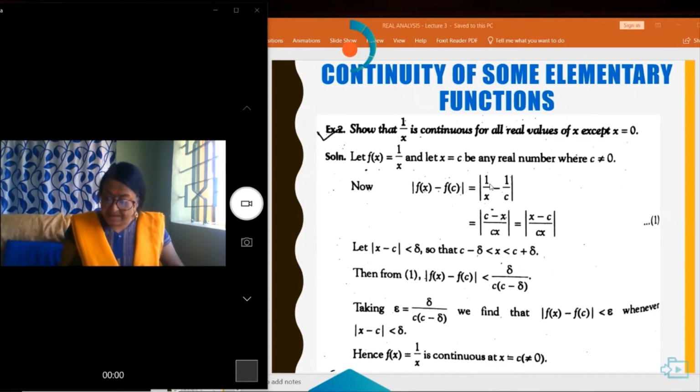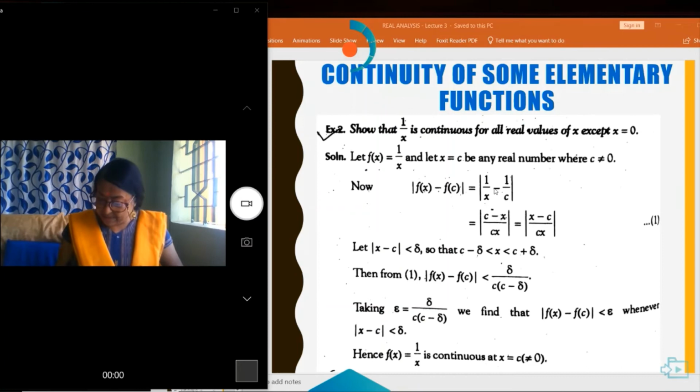So modulus of f(x) minus f(c) is less than or equal to delta by c into c minus delta. So epsilon is equal to delta by c into c minus delta. So we get modulus of f(x) minus f(c) less than or equal to epsilon. Hence f(x) equal to 1 by x is continuous for all nonzero values of x.